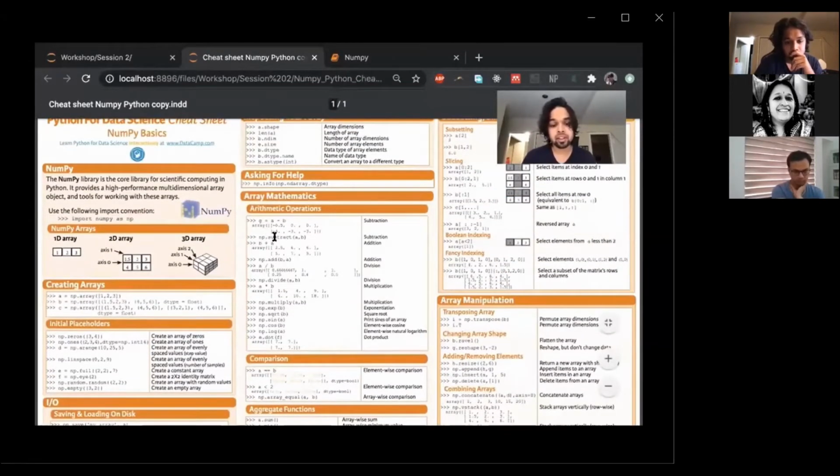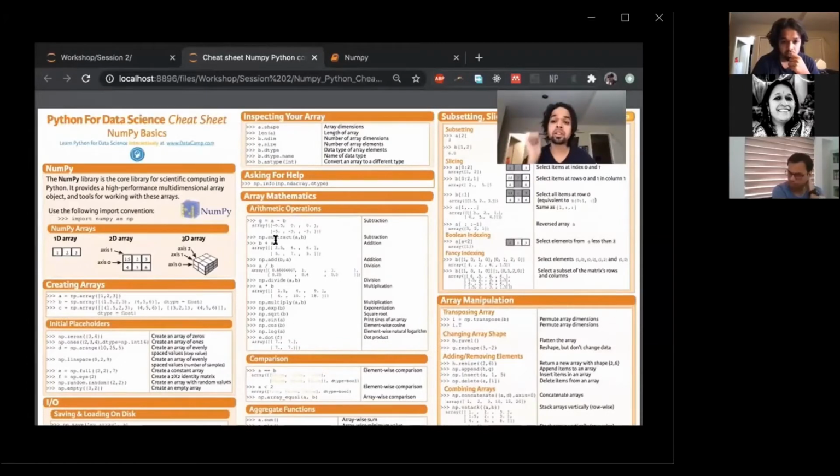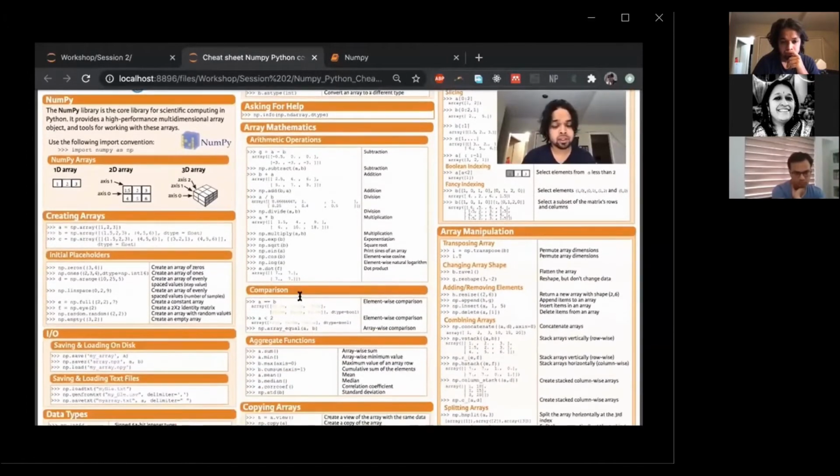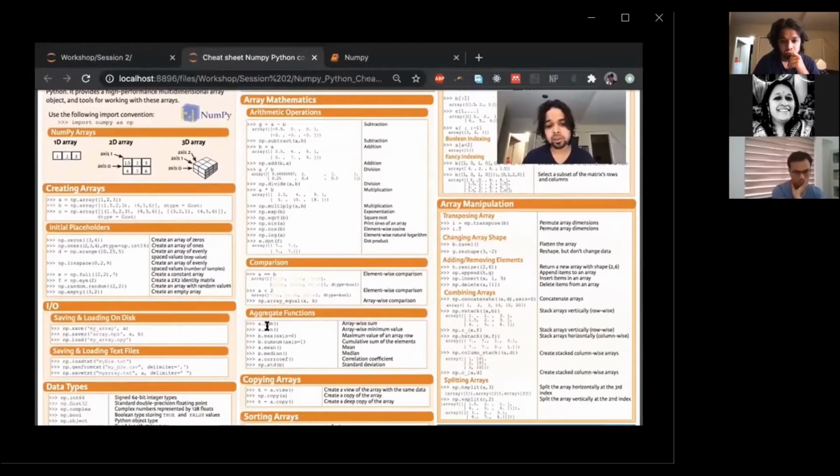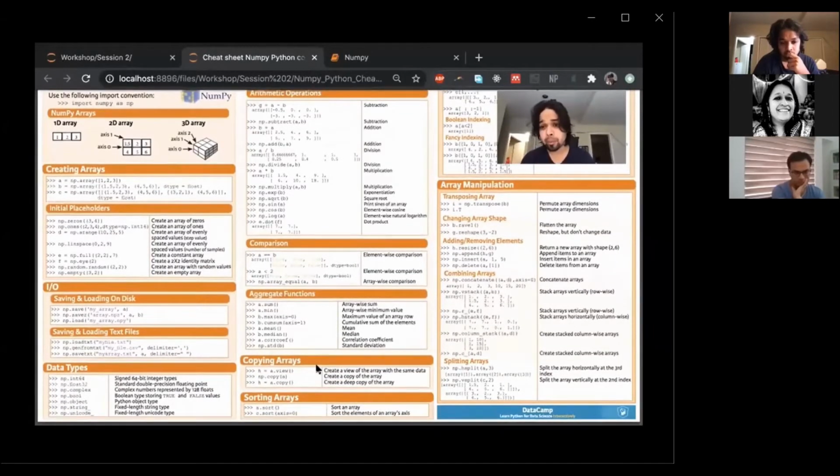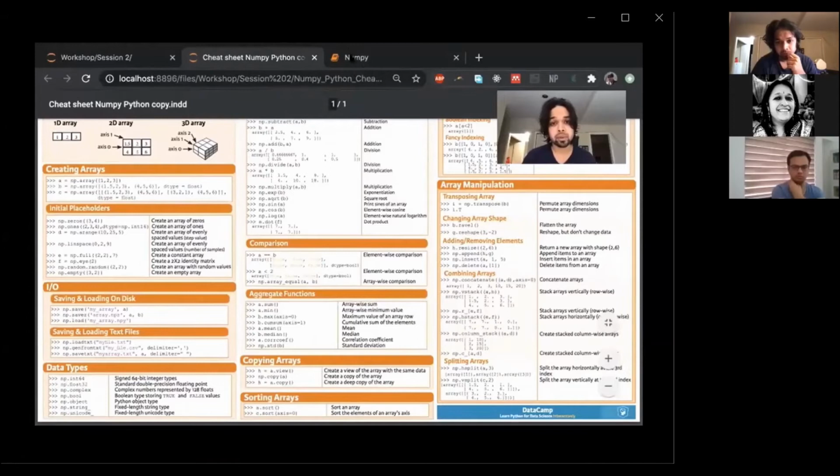You can subtract also with this internal function. Sometimes there's a difference in the way these are encoded. So np.subtract is probably faster than this, at least in the earlier versions. Now it should be about the same. You can add them like this. It's pretty intuitive, pretty straightforward. Aggregation functions will give you sum, min, max, cumulative sum. You don't need to remember each of these things. You just have to look at the cheat sheet when you're trying to figure these things out.